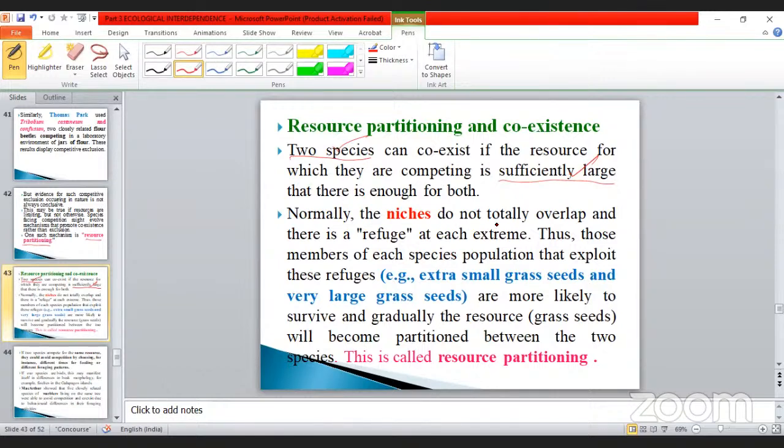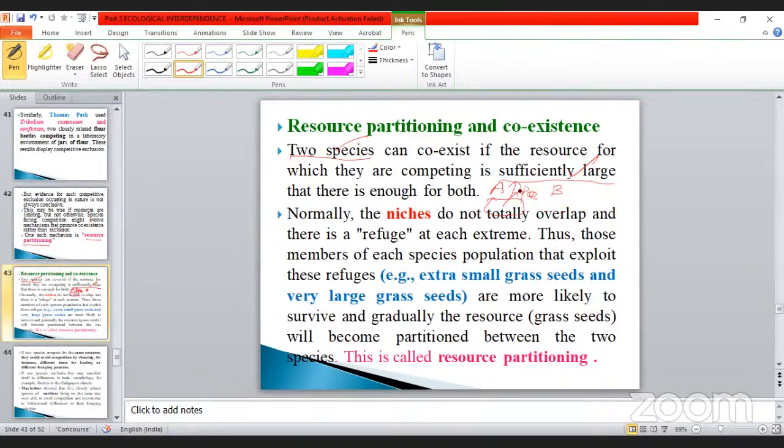Normally, the niches do not totally overlap, and there is a refuge at each extreme. Thus, members of each species population can exploit these refuges. Suppose, take an example, A as well as B. Here the grass is in very large amount. So automatically the number of rabbits, the herbivores, also increases.